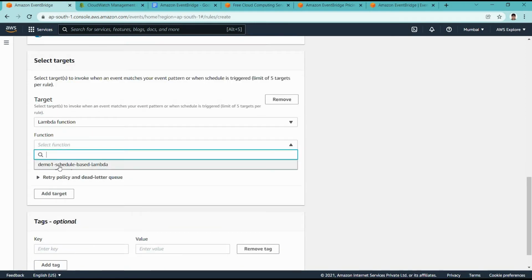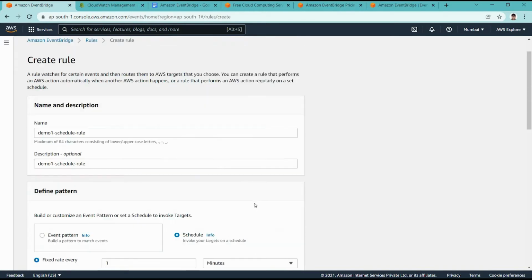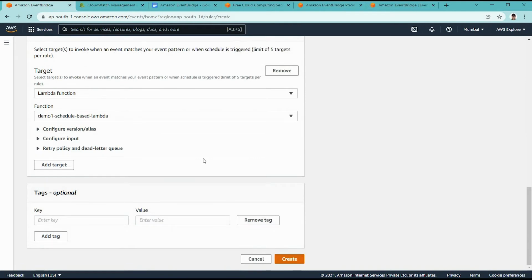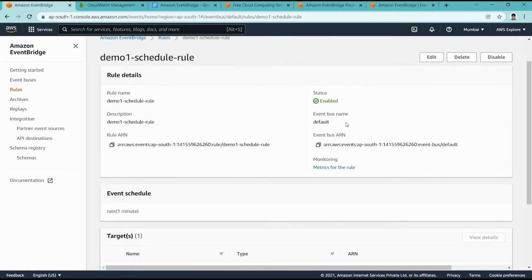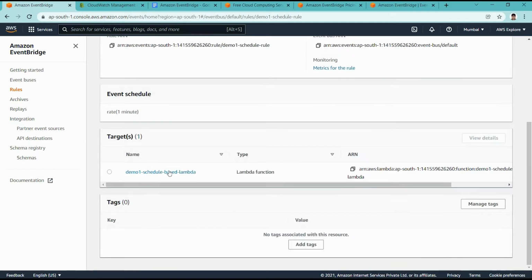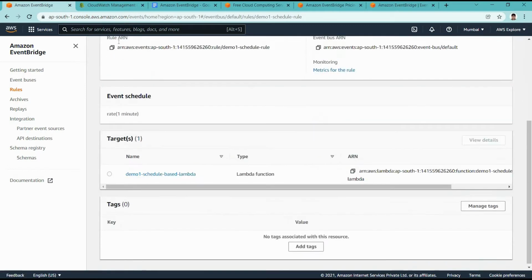I am selecting demo1 schedule based lambda, and everything is set, so I am creating it. Here we can see we have one rule created for the default event bus, because we selected the default event bus. So now this should auto trigger our lambda function every 1 minute.